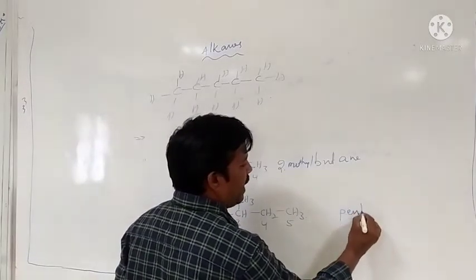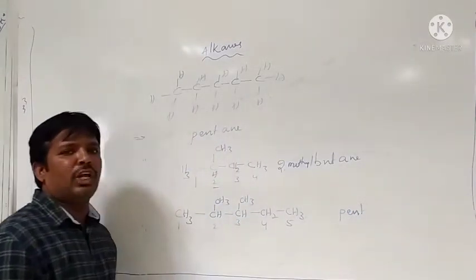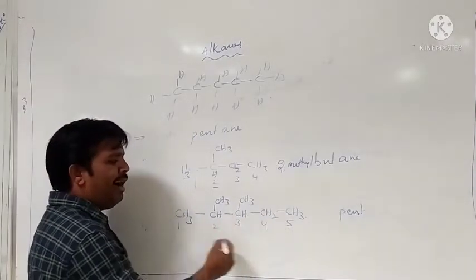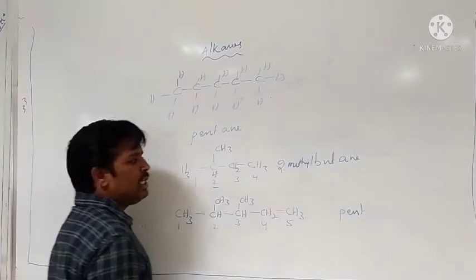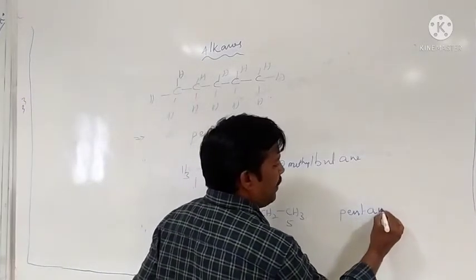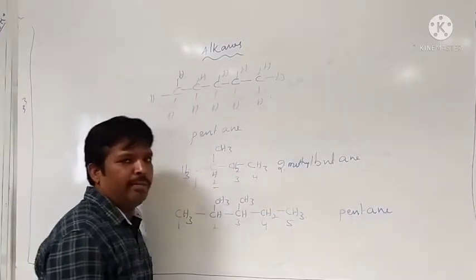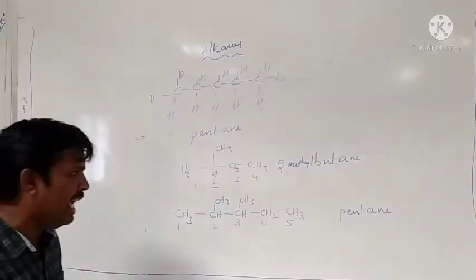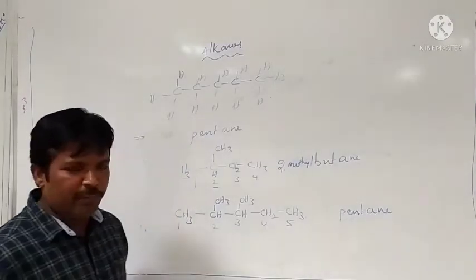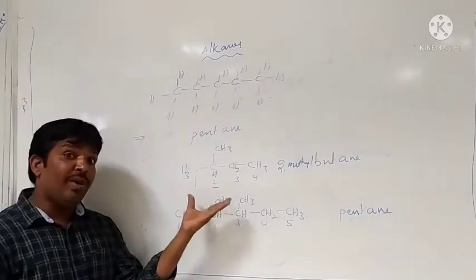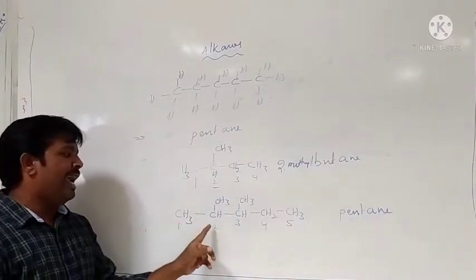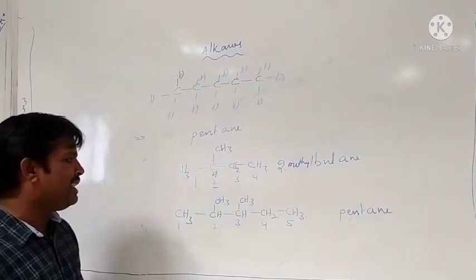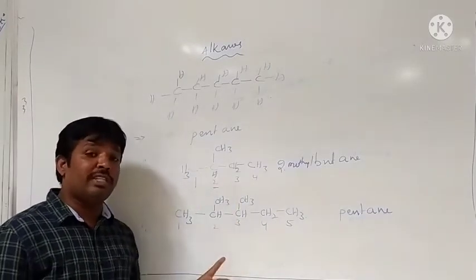Therefore, for the five-carbon chain, the root word is pent. All carbons are attached with only single bonds, so for the alkane the primary suffix is ane, therefore pentane. And substituents are also present in that compound, at the second and third positions. Two substituents are present.